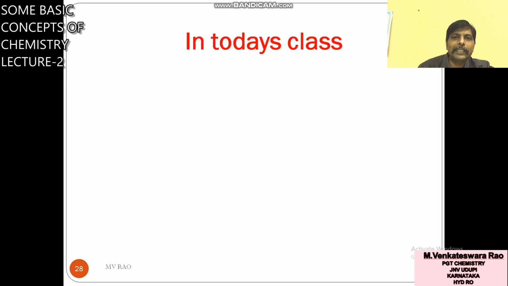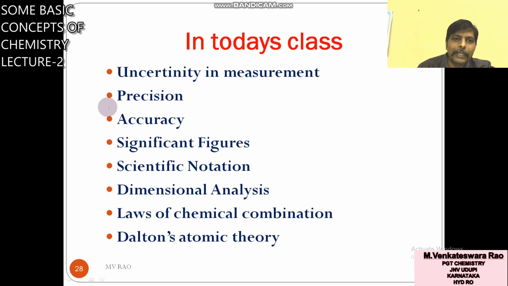Now, in today's class, I am going to explain uncertainty in measurement. It is a new topic for you. Precision, accuracy, and significant figures. How to calculate significant figures?